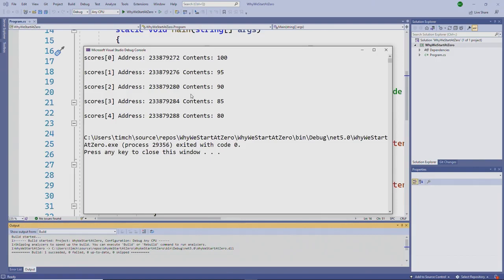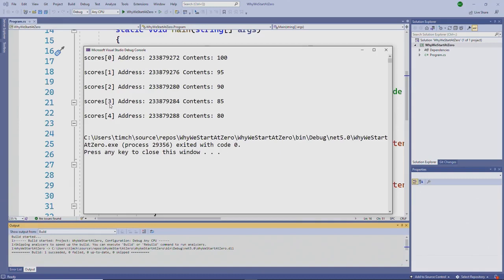We start indexing at 0 because we can, knowing the starting address of the array and knowing what index we want to look at and knowing the size of each element, the runtime system can do some really fast math to calculate the memory location it needs to go to. So let's do an example with index 3, so the 4th element in the array.